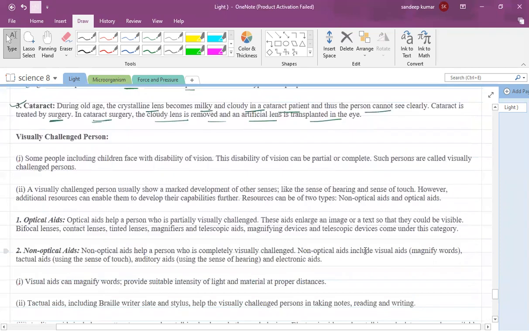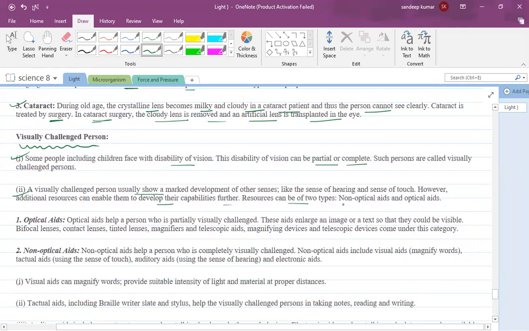Now, about visually challenged persons. Some people, including children, face disability of vision, which can be partial or complete. Such persons are called visually challenged persons. Visually challenged persons usually show marked development of other senses, like the sense of hearing and the sense of touch. However, additional resources can enable them to develop their capabilities further.